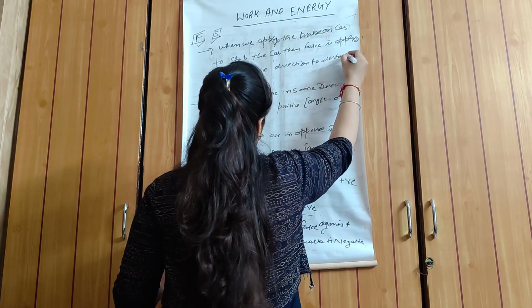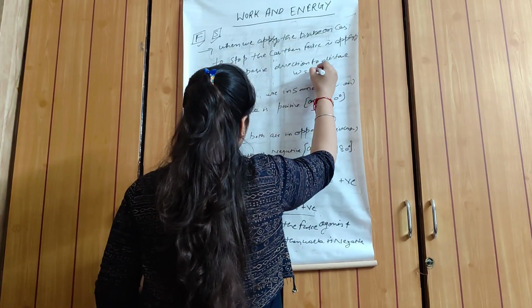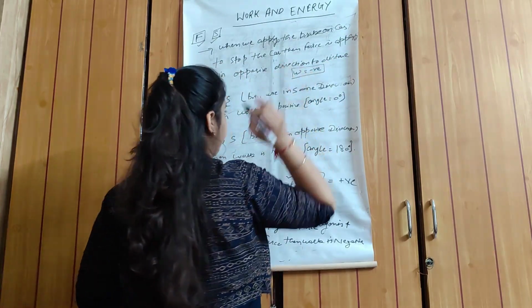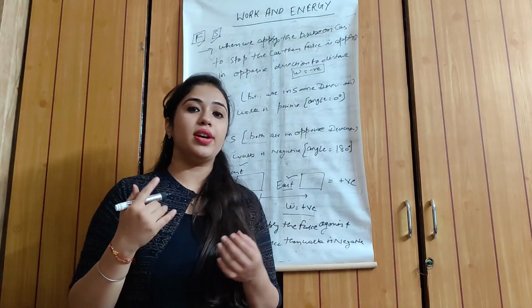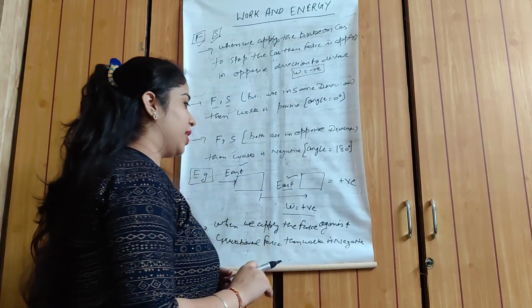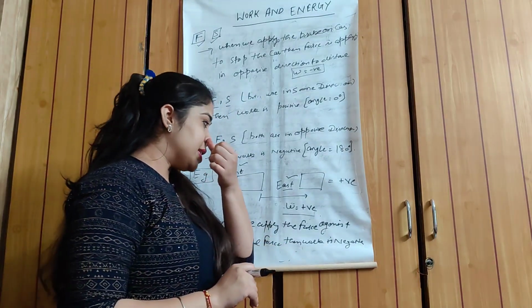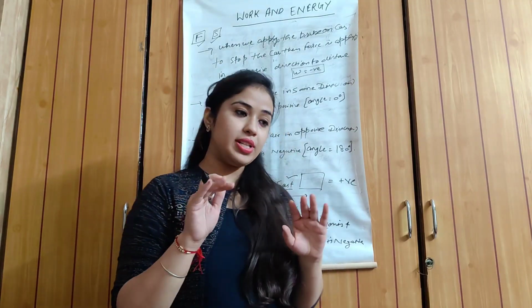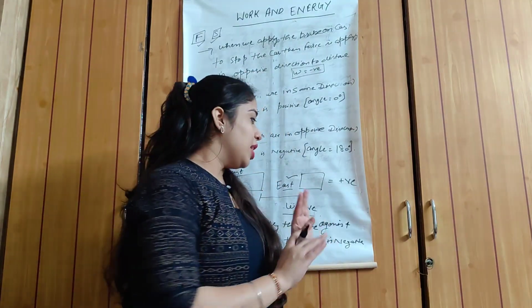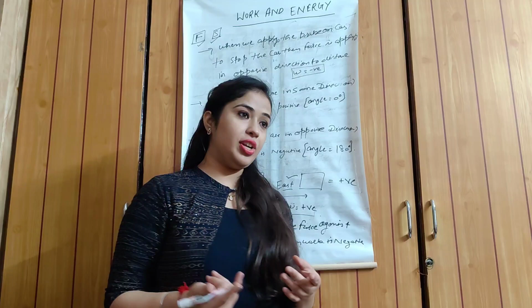In this case also work done is negative. Okay students, these are the two examples of when work is positive or when work is negative. Now the concept of work is completed.